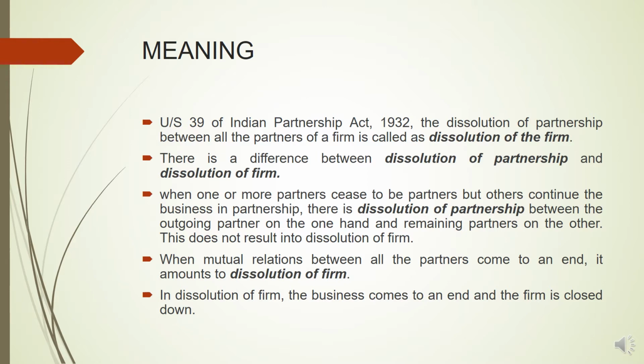So when one or more partners cease to be the partners, but others continue the business in the partnership, this is called as dissolution of partnership between the outgoing partner on the one hand and the remaining partners on the other hand. So dissolution of partnership does not result in dissolution of the firm. But when the mutual relations between all the partners come to an end, then it amounts to dissolution of the firm. So in case of dissolution of the firm, the business comes to an end and the partnership firm is closed down.